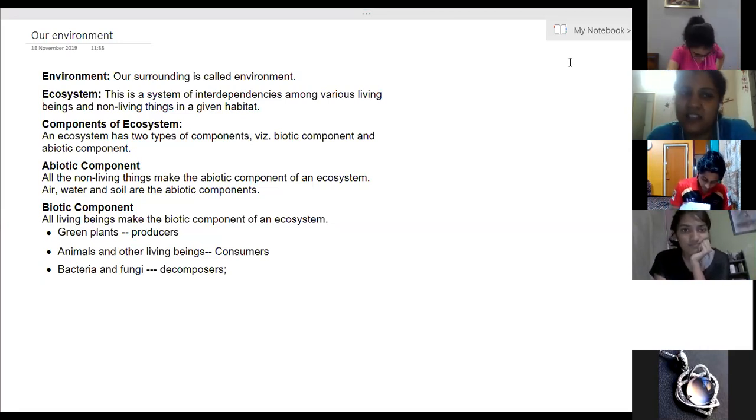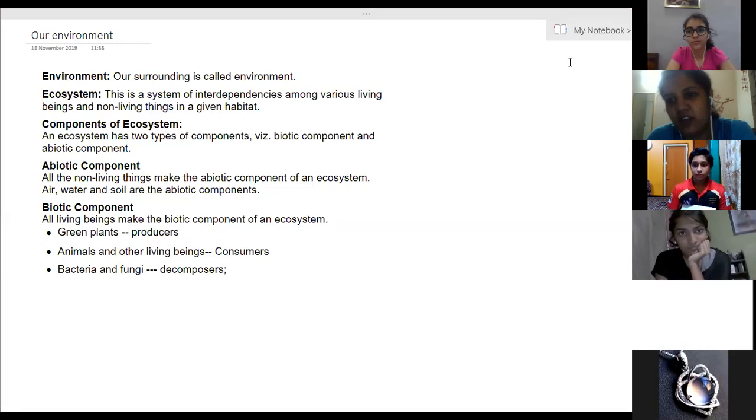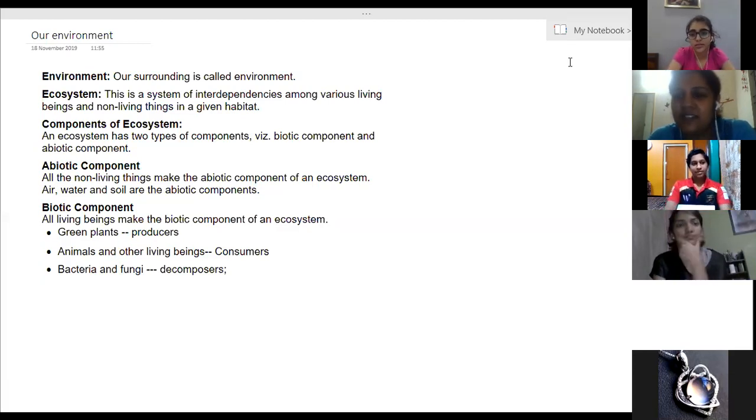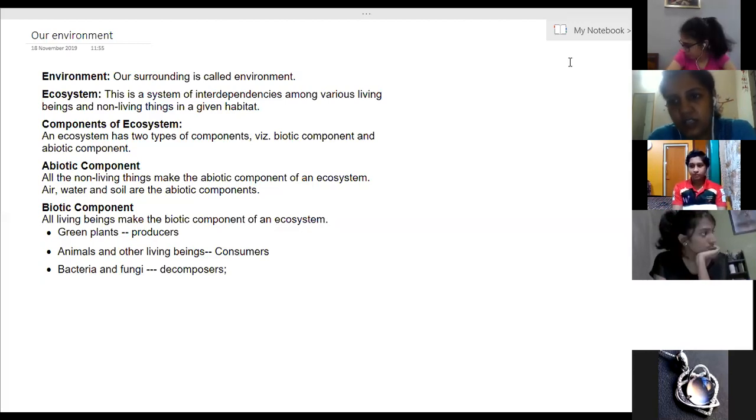So our environment, what do you mean by environment? Environment is anything in our surrounding. Everything in our surrounding, which includes living things as well as non-living things, is considered as environment. Now the interaction between these two: living things need non-living things for their survival, and non-living things' existence is completely affected by living things.